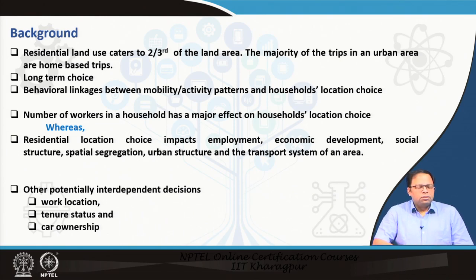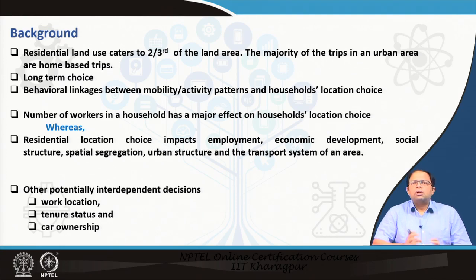In addition to that, the residential choice process talks about how an individual decides to locate himself in the urban area. For example, where he wishes to buy a plot, or where he wishes to buy his house, or where he wishes to rent, or where he wishes to move from, whether he is coming from another area, or from the same city but from a different neighborhood. And there are several reasons for that. This process is a long-term choice process. The reason being, people don't change their homes very often. So, it's a long-term choice process.